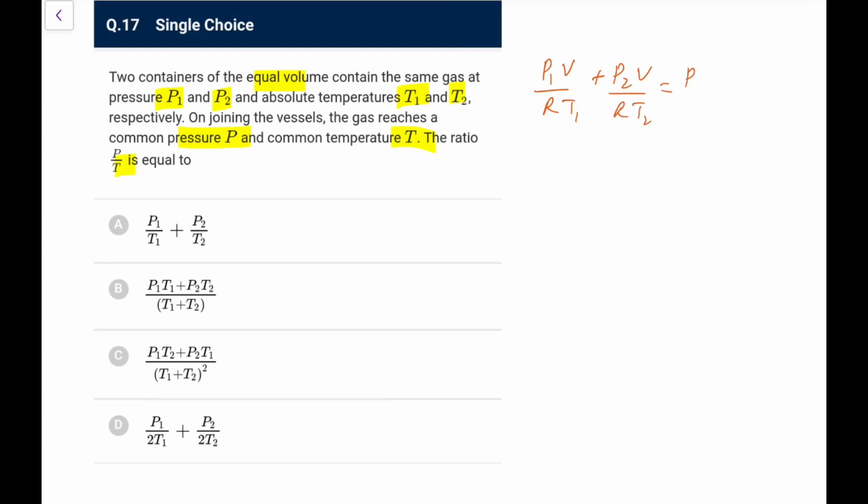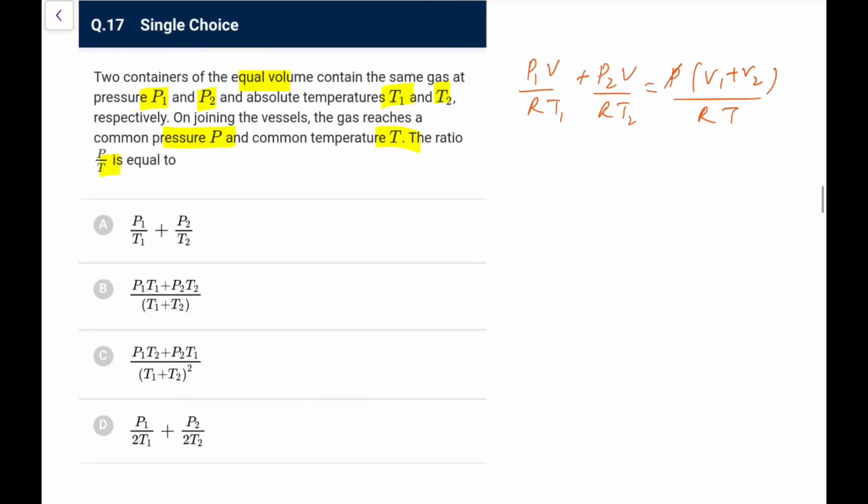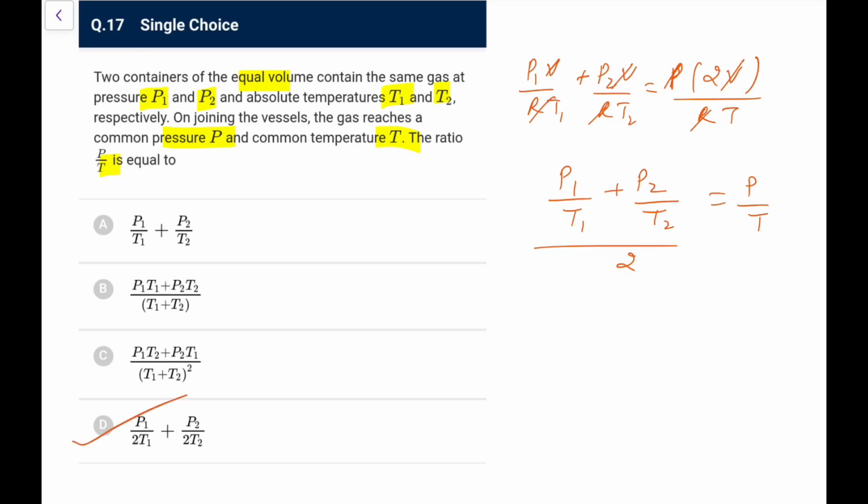Final moles will be P times (V1 plus V2) upon RT, because we will treat it as a single vessel, so 2V. R and V go, so P1 upon T1 plus P2 upon T2, divided by 2, will give you P by T. This is going to be your answer, so as per this, it is option D that you can write.